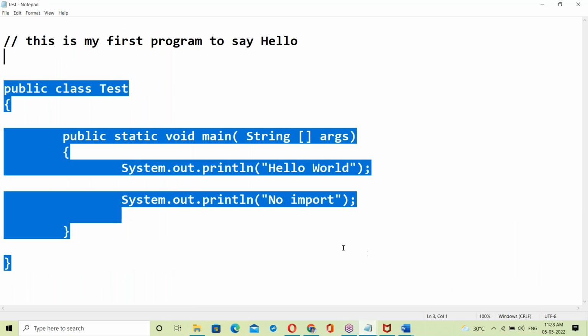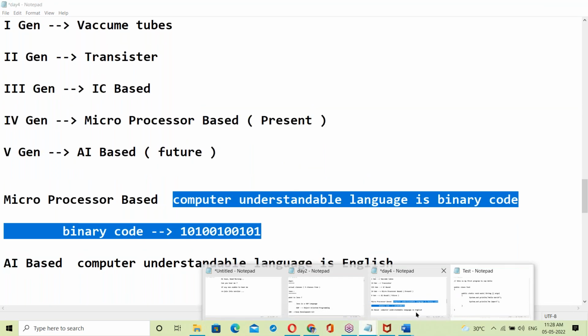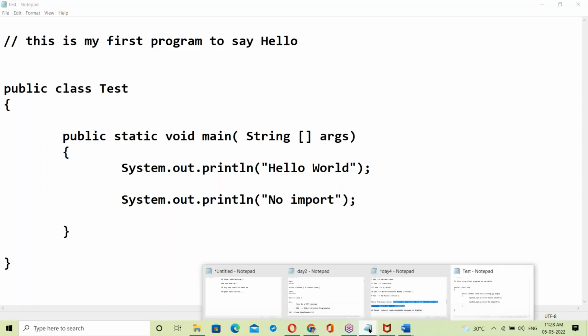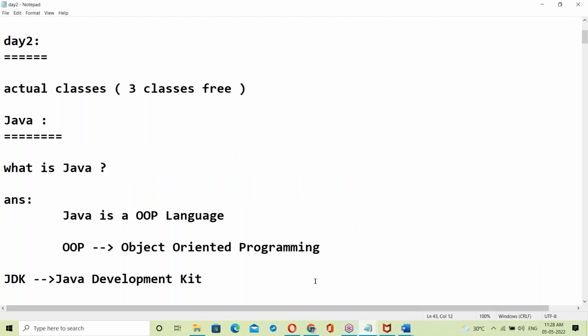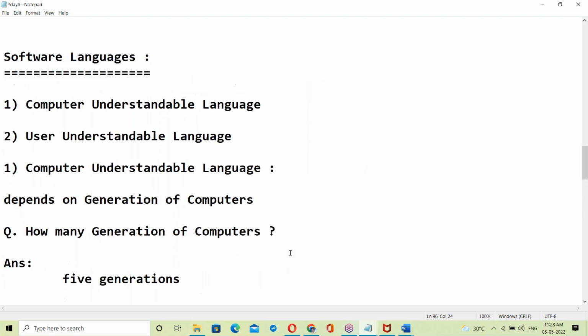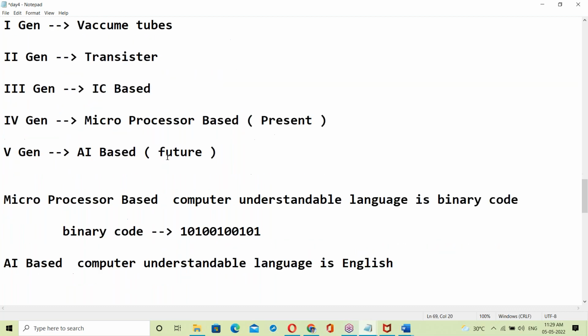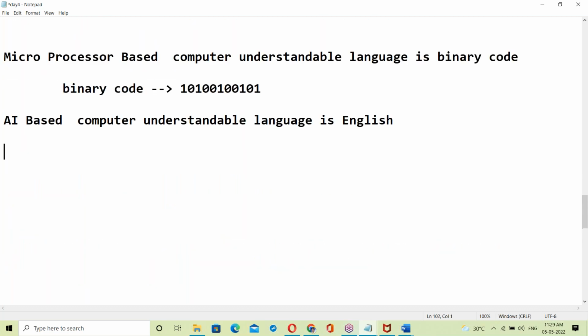Java program is a high level language. C program, high level language. Python scripting, high level language. So there are low level and high level languages. A low level language is computer understandable, and a high level language is user understandable. So software languages have two categories.